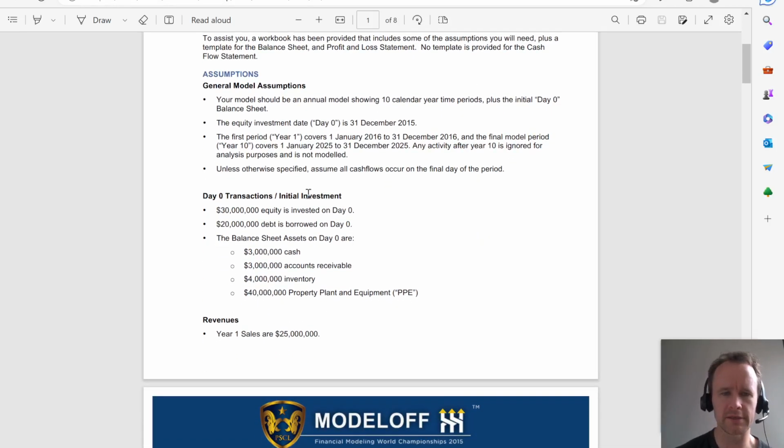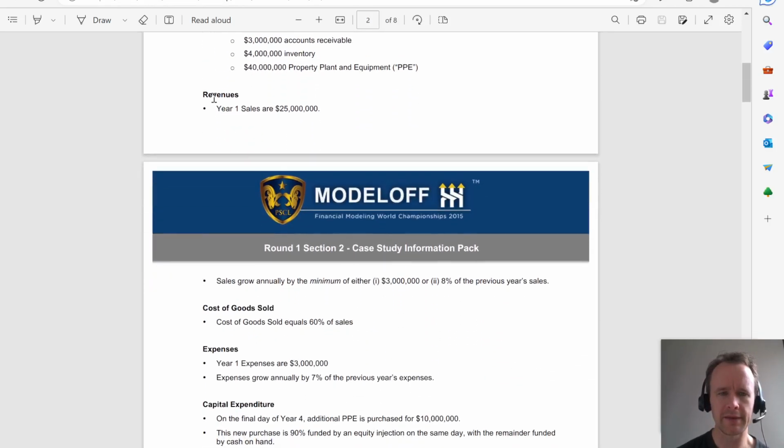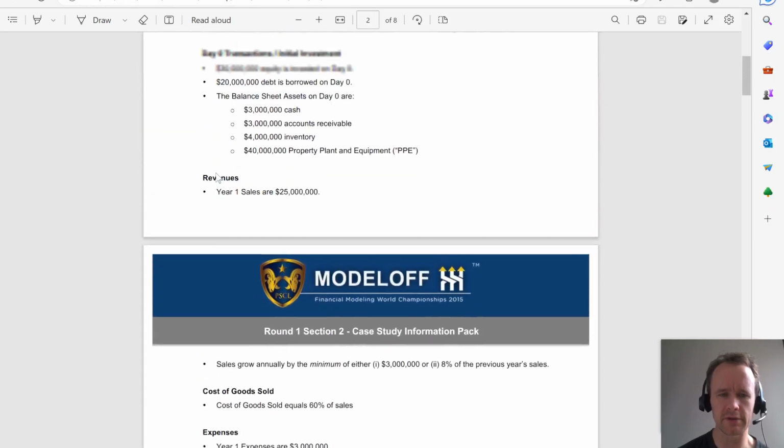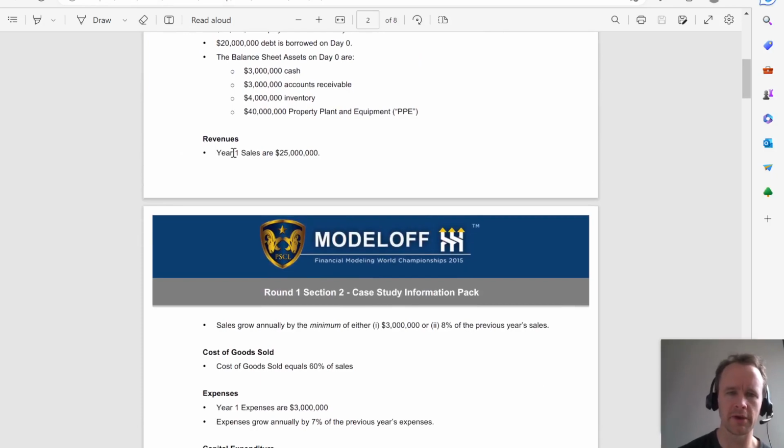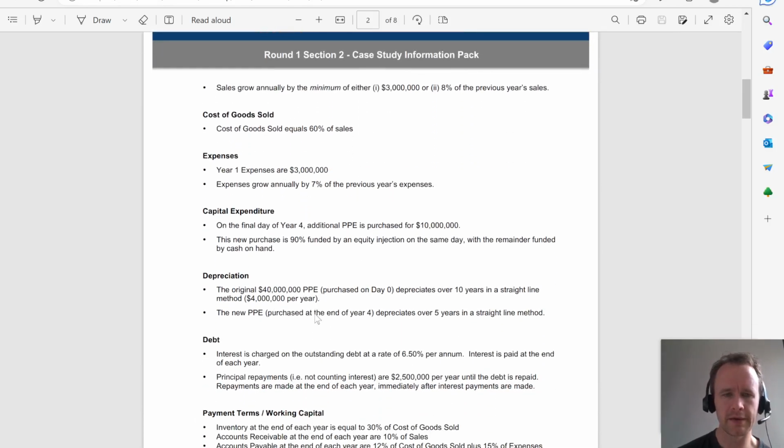Day zero transactions, the initial investment: you invest 30 million of equity, borrow 20 million of debt, and the balance sheet assets are 3 million of cash, 3 million of accounts receivable, 4 million of inventory, and 40 million of property, plant, and equipment. All these assumptions are in the model as well, but let's look through them here. Year one sales are 25 million and they grow annually by the minimum of 3 million or 8%. COGS are 60% of sales. Expenses start off at 3 million and grow by 7% per year.